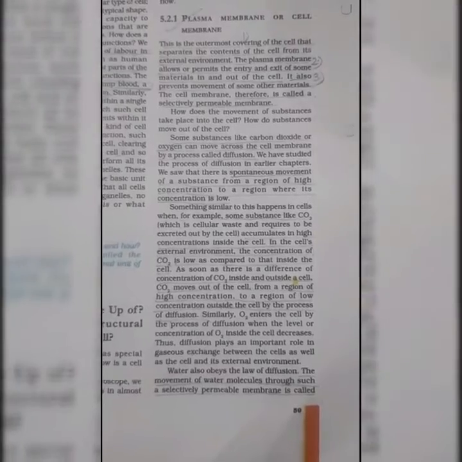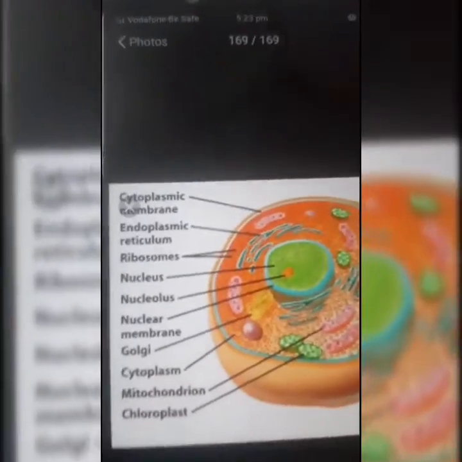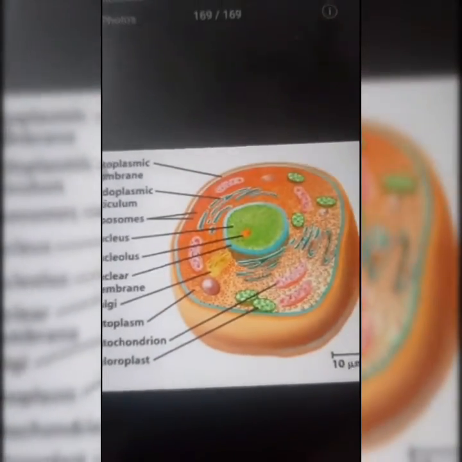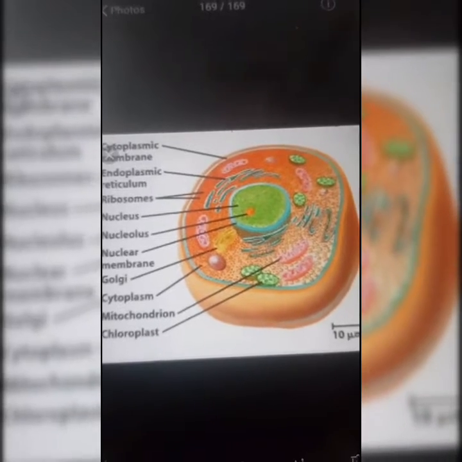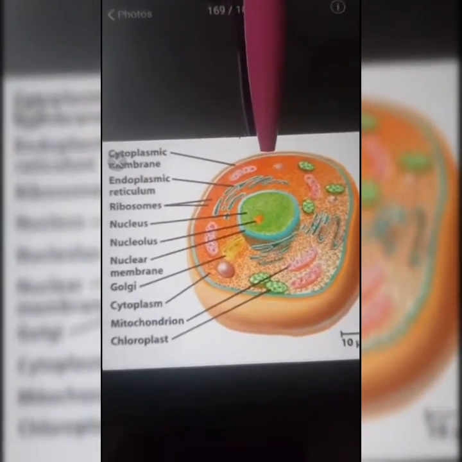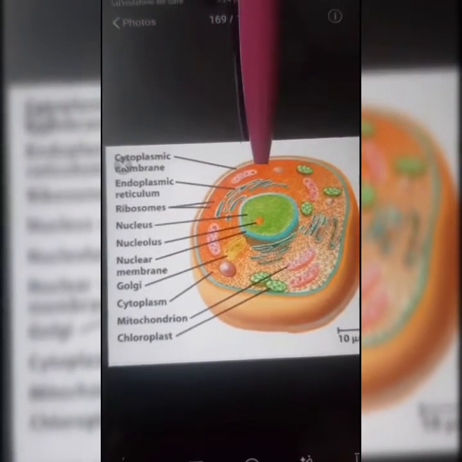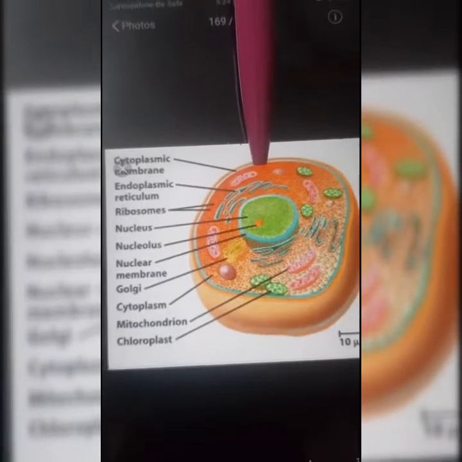So let me show you the structure of a cell, then you will be more clear. Okay, so you can see here the structure of cell. This is the cytoplasmic membrane. It is called plasma membrane, which is the outer covering of the cell which protects the cell.